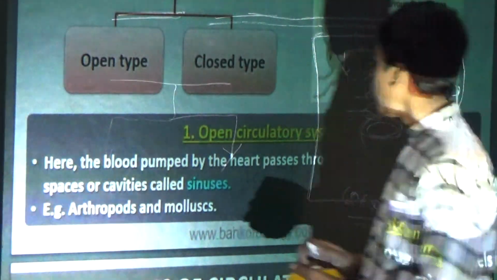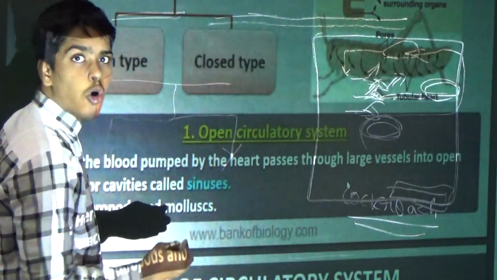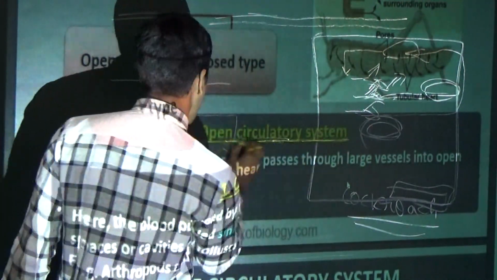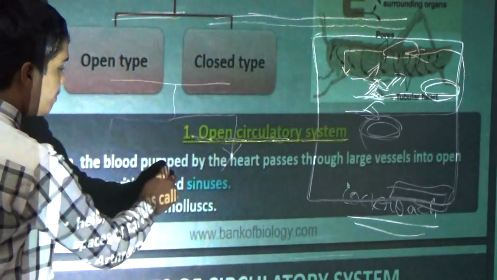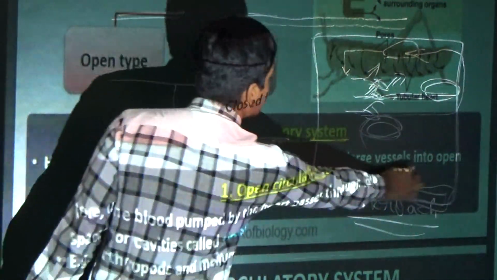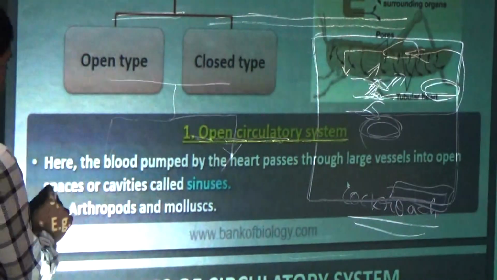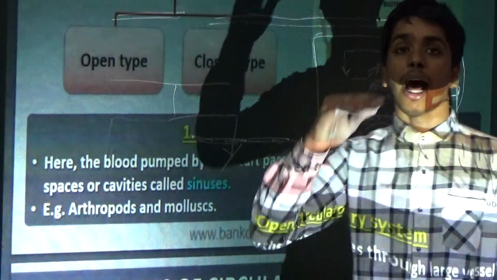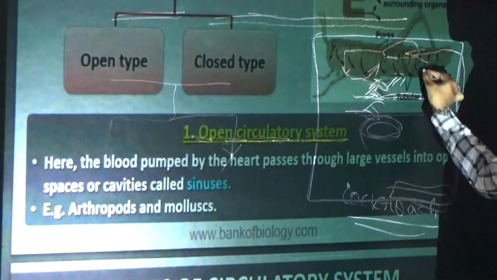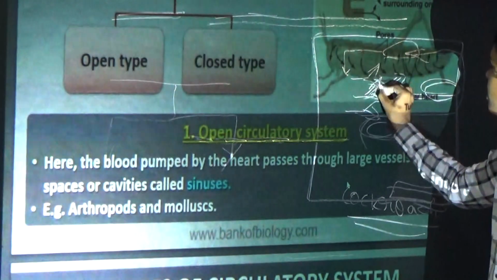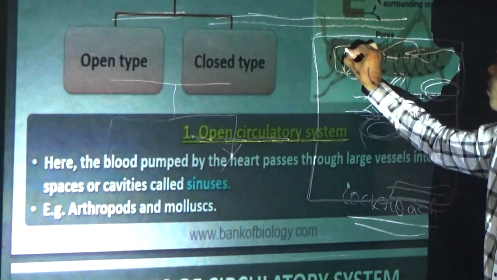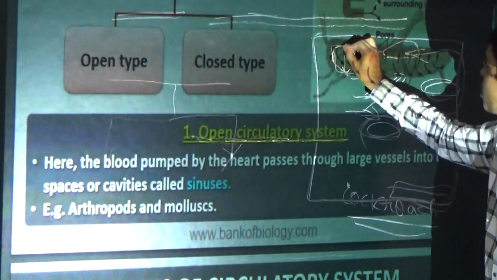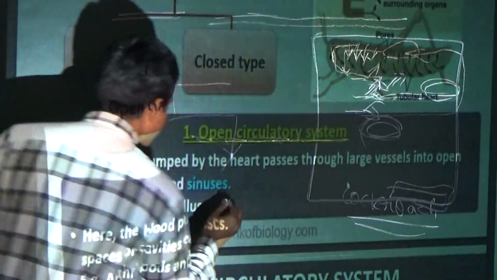The open circulatory system. Here the blood pumped by the heart passes through the vessels into open spaces or cavities called sinuses. The blood comes from the heart and goes to the open spaces through the vessels, and these open spaces are called sinuses.